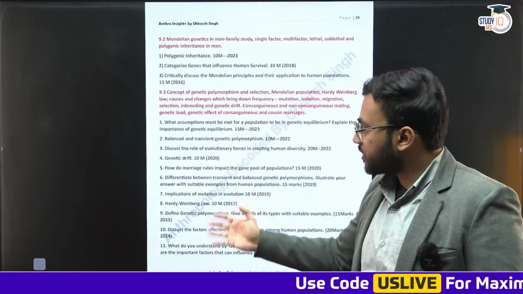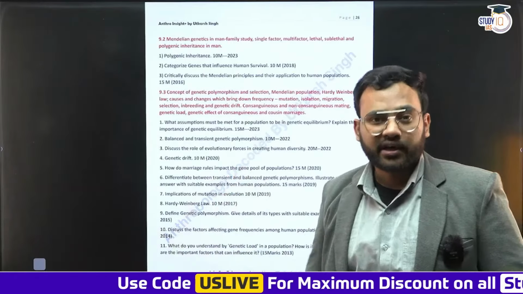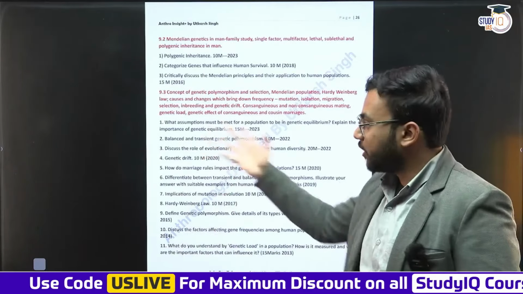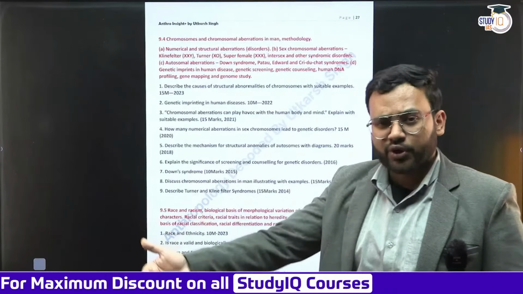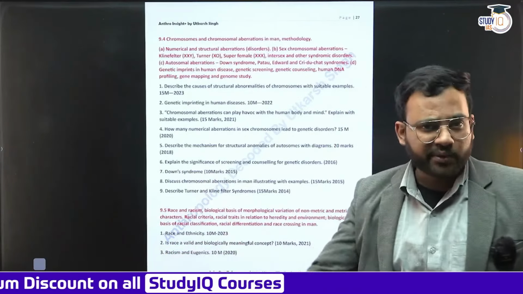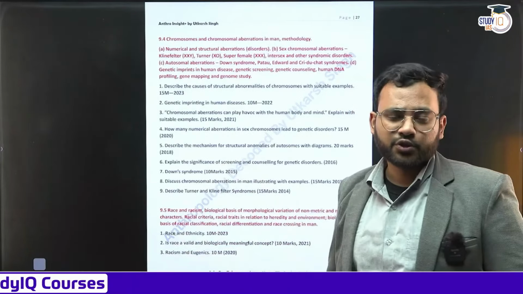Then we discuss genetic phenomena like polygenic inheritance, monogenic inheritance. What is genetic polymorphism? How does variation come in a population through genetic mutation, genetic drift, recombination? We also talk about the Hardy-Weinberg principle, which we all have read in our schooling days.